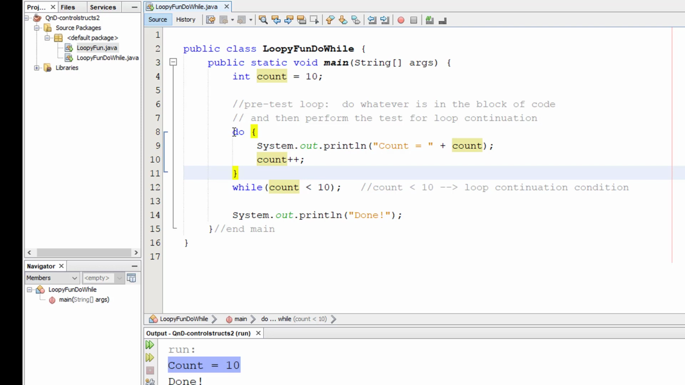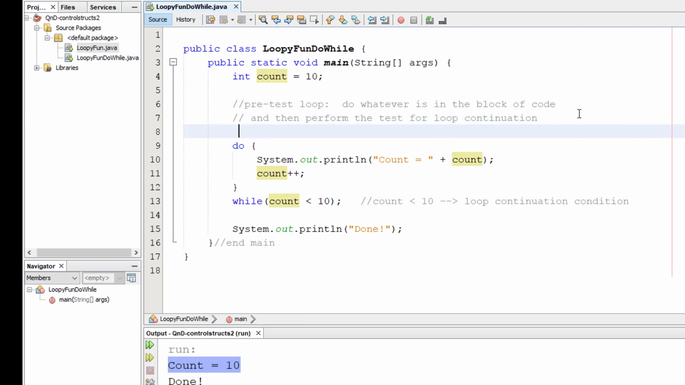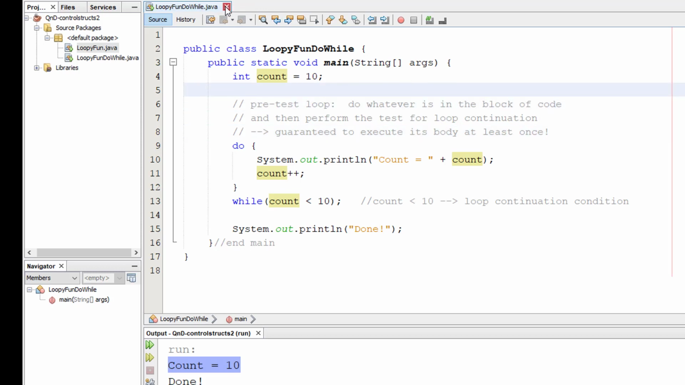So the difference we see here is that the do while loop is guaranteed to run or to execute its body at least once, whereas the while loop is not guaranteed to do that. Okay, so it is a post-test loop for the do while loop. The while loop is pre-test, the do while loop is post-test.